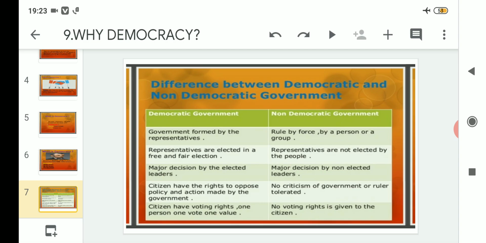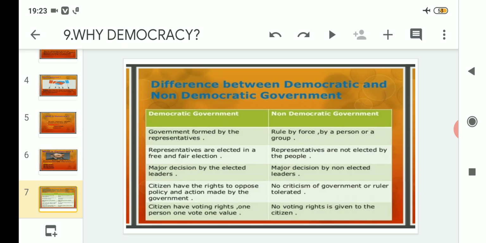Through his military, he took it by force and started dictating. So that democratic government became what? A non-democratic government, because that was a rule by force, by a person or a group.